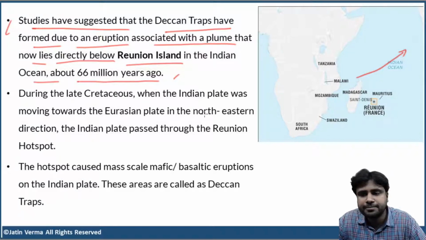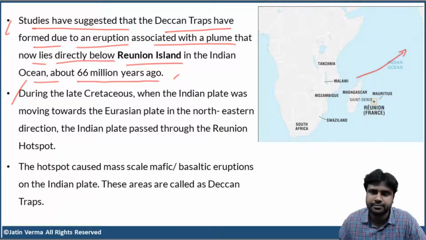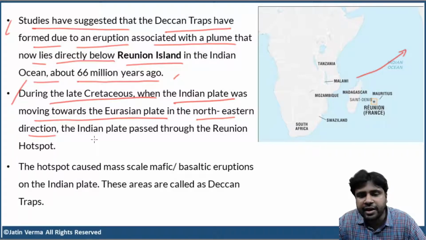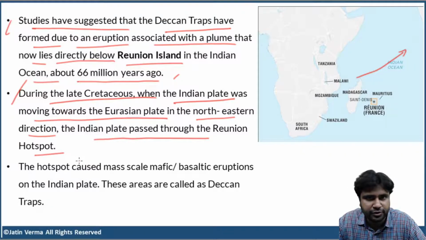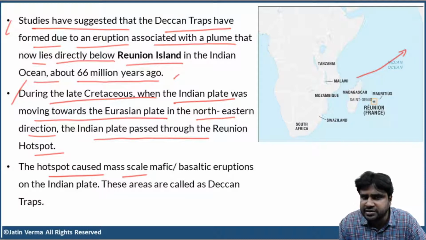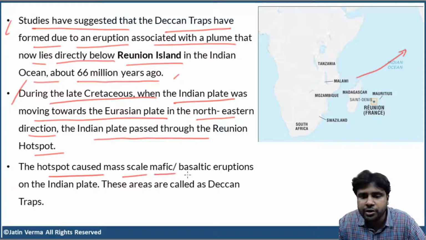Now, just read these points, you'll understand. During the late Cretaceous, when the Indian plate was moving towards the Eurasian plate in northeastern direction, the Indian plate passed through the Reunion hotspot. Now there is Reunion Island over the mantle plume, but 66 million years ago, the Indian plate was moving in northeasterly direction and it came directly above the mantle plume. The hotspot caused mass scale, that means in a very large scale, mafic or basaltic eruptions. Basalt is also called mafic.